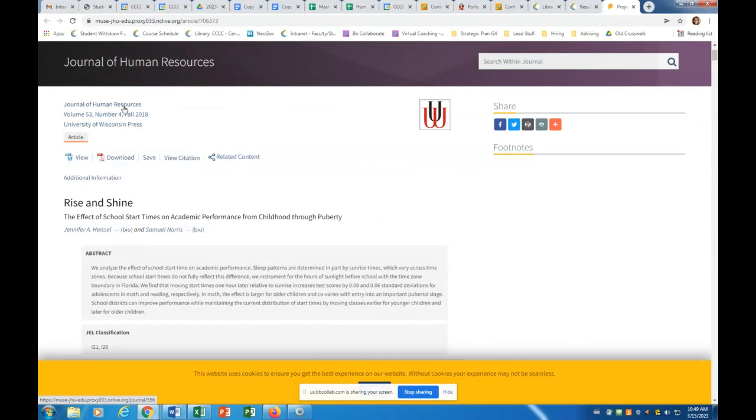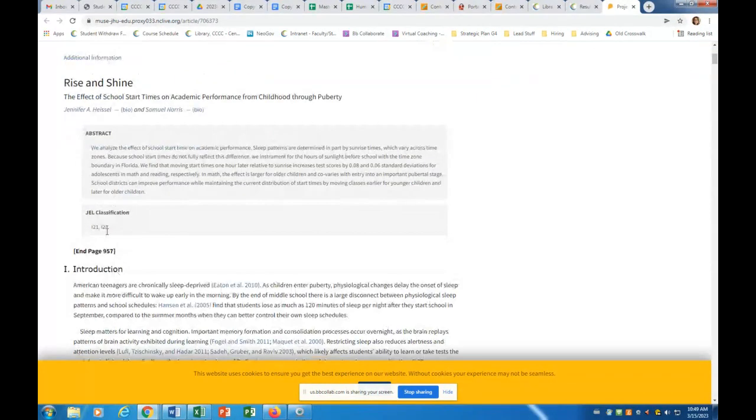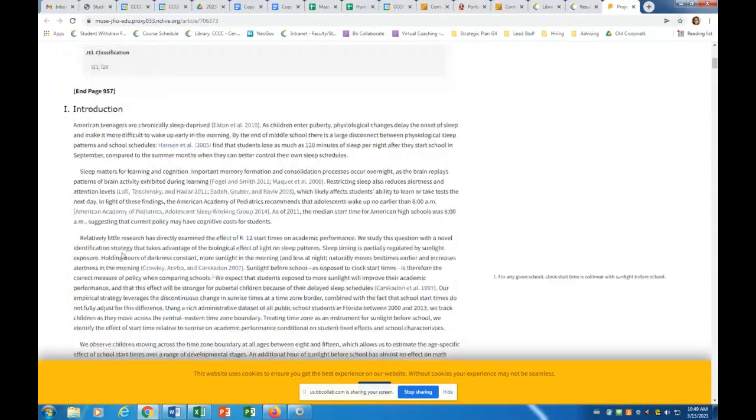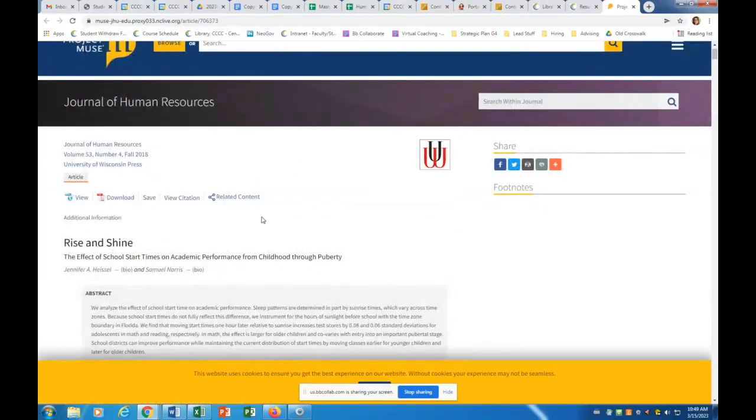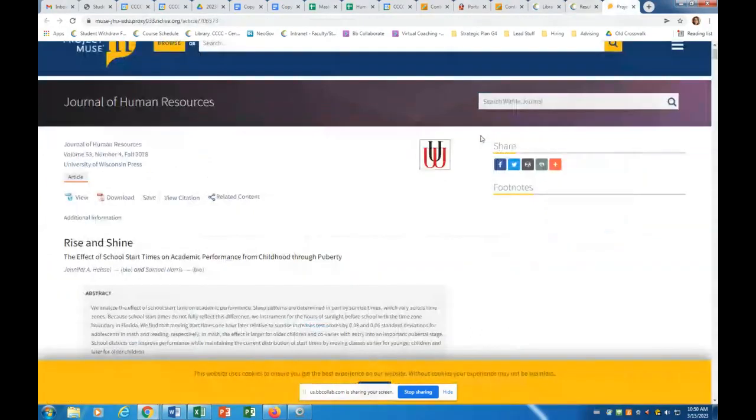So we have the name of the journal, Journal of Human Resources, Volume 53, Number 4, Fall 2018, and we have the page numbers. It ends on page 957, so I need to figure out what page it starts on. Now, if you have a hard time finding it here, you will want to return to the results page, which will also often give you the full information. So here we still don't have page numbers. This may be a situation where we just don't have page numbers for the article.